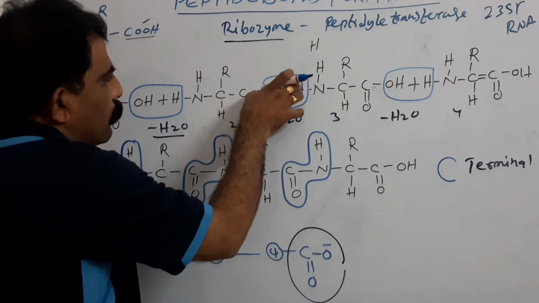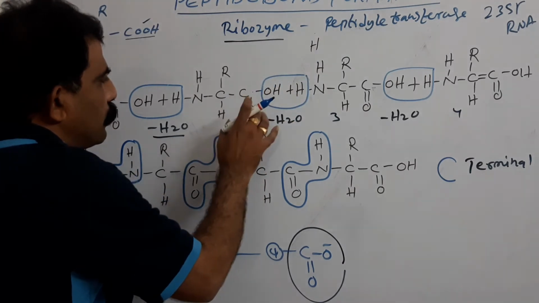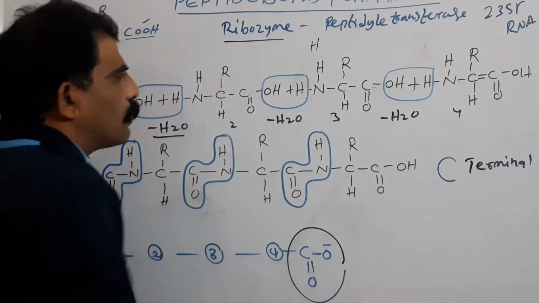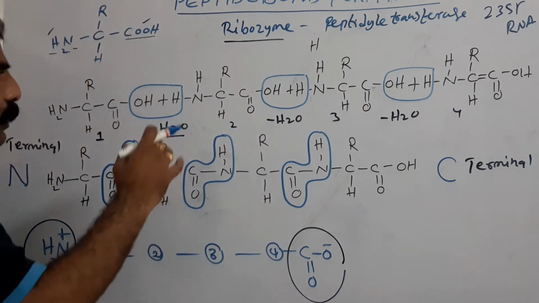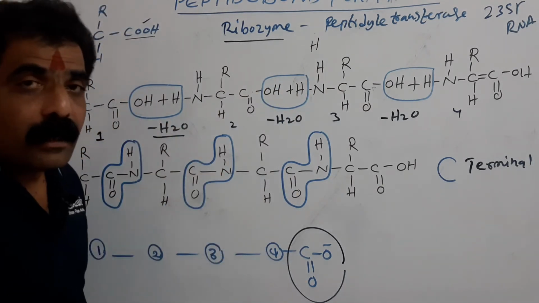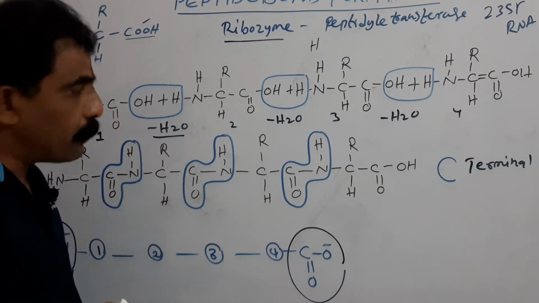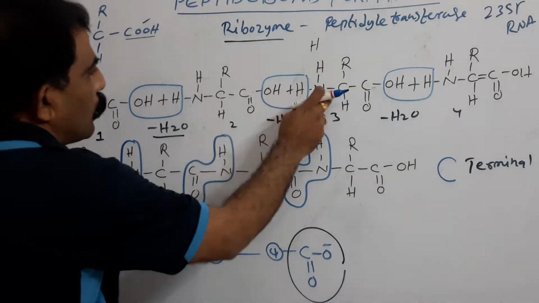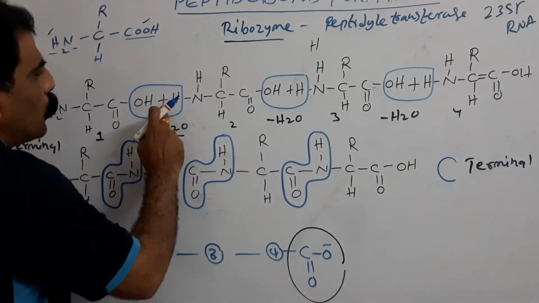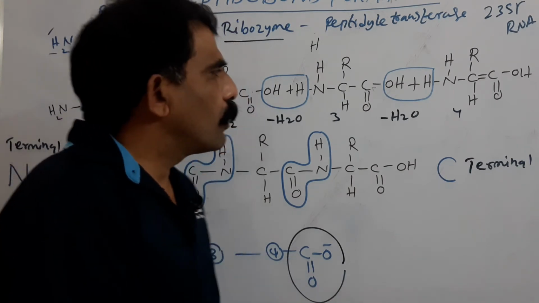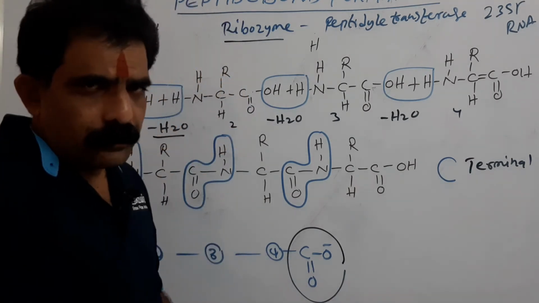Again, one more peptide bond is established between the carboxyl group of the dipeptide and the amino group of the third amino acid. Now it results in the formation of a tripeptide, in which we have 3 amino acids and 2 peptide bonds. Now if one more amino acid comes, the same will be repeated.